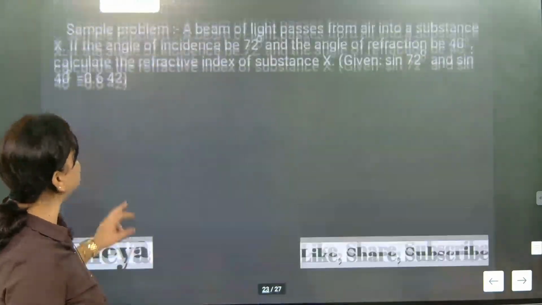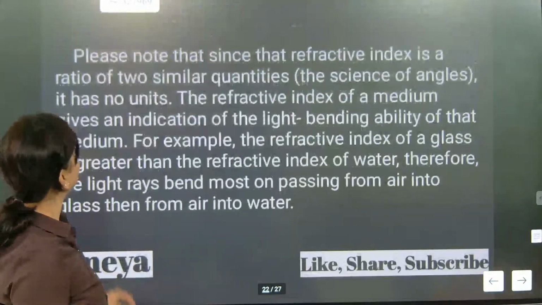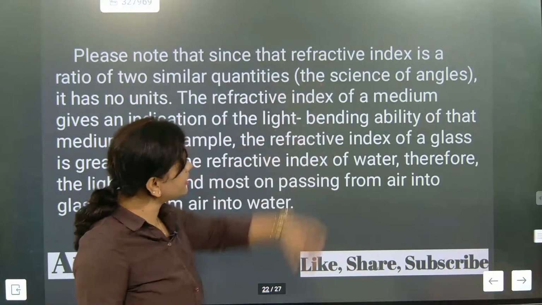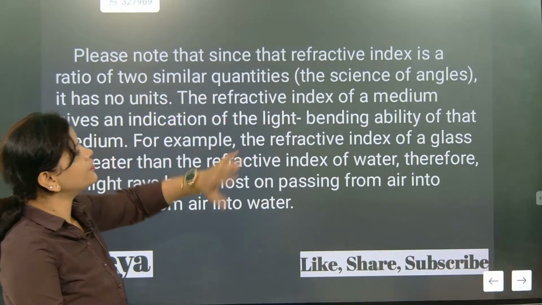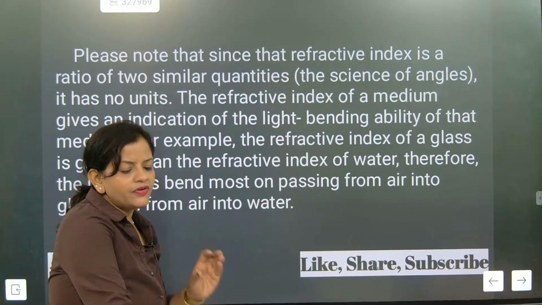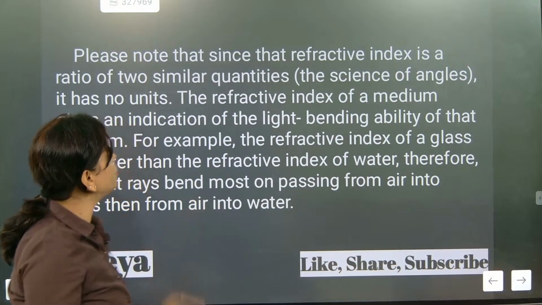So now we will go for the next part. Please note that since refractive index is a ratio, it will not have any unit. Refractive index does not have any unit. Understood?